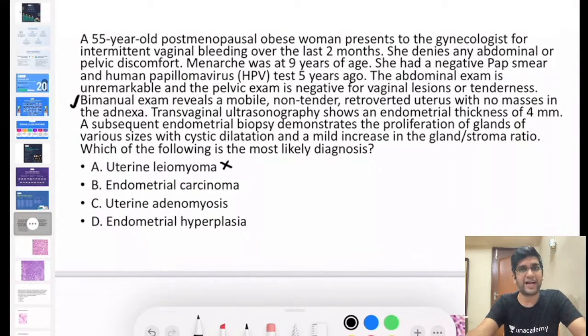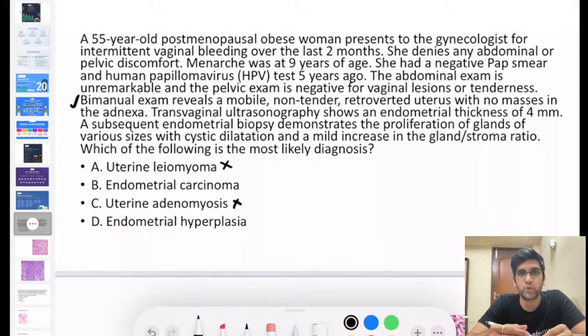Can you rule out uterine adenomyosis? Because adenomyosis will present with intermittent vaginal bleeding postmenopausally, or it will have premenopausal dysmenorrhea. It will mostly have a premenopausal dysmenorrhea, right? I can rule this out as well, fine. So my only possibilities are B and D, right? We'll read through the question.